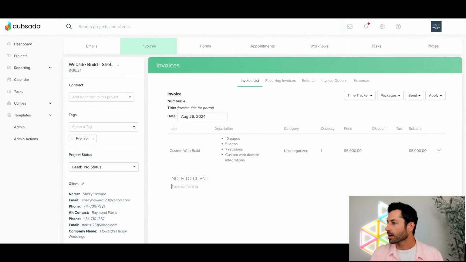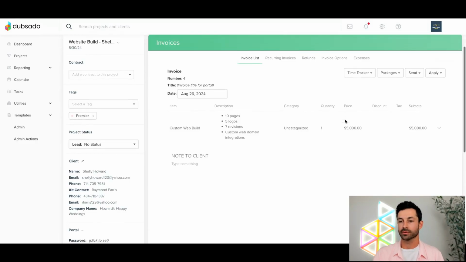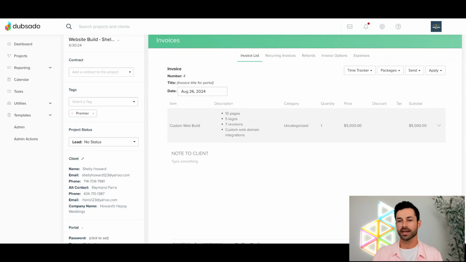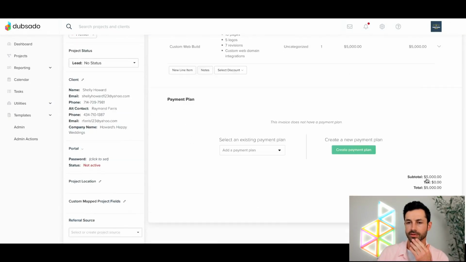Cool. All right, I think I missed a couple here. Let's see. Kelly was asking, I'm an interior designer and need more columns for each item, i.e. I am billing someone for a couch and needed to include delivery fees, taxes, markup, etc. Can additional columns be added to the invoice? Really good question, Kelly. So in Dubsado, there's not any way to manipulate these columns here at the top, right? The item description category, that sort of thing. So I'm afraid there's not going to be a way to add in any additional columns. Let me think of a better way to do that though, for your particular situation.